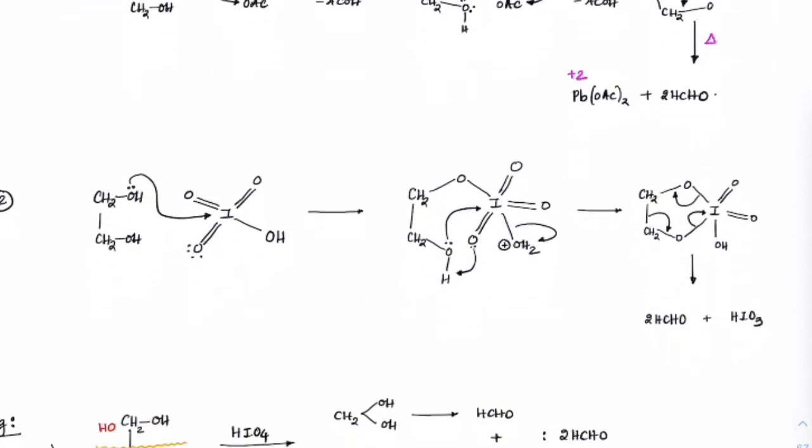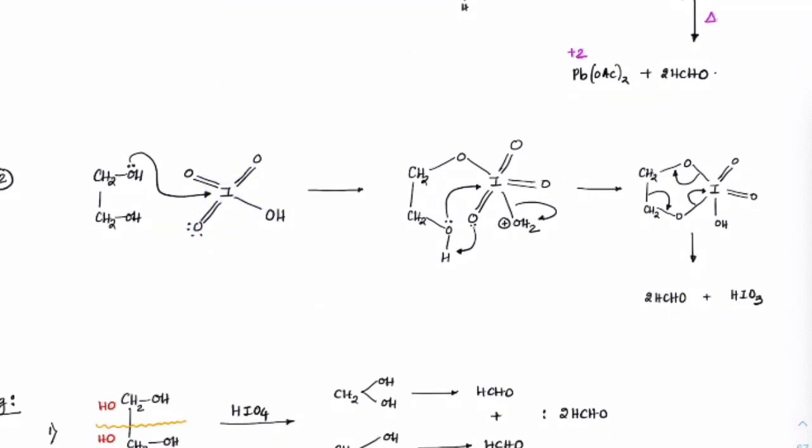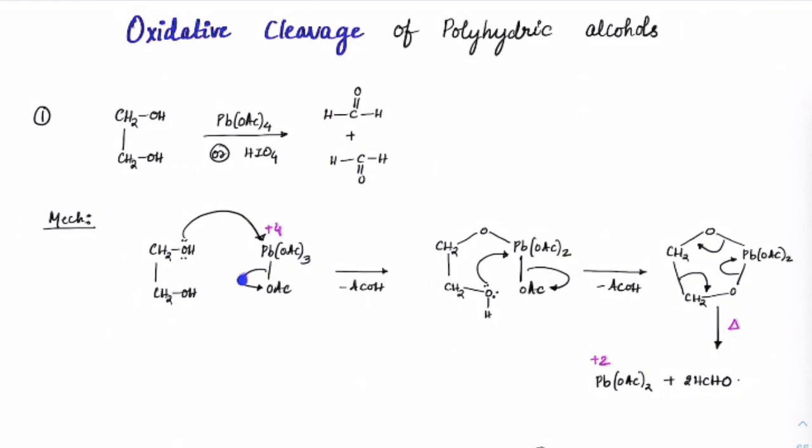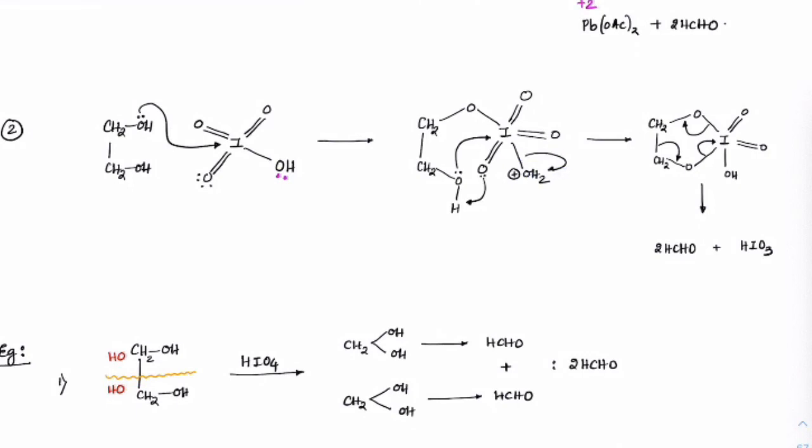Same thing I can explain for HIO4 here. The lone pair from oxygen attacks, first makes this bond, and as soon as that is done, see the H plus present here, the lone pair present here will also extract this proton so that it can become OH2 plus. Okay. So you can see OH2 plus has been formed. The second time when the lone pair attacks here, this OH2 has left. Just like here OAc was leaving, here H2O is leaving.